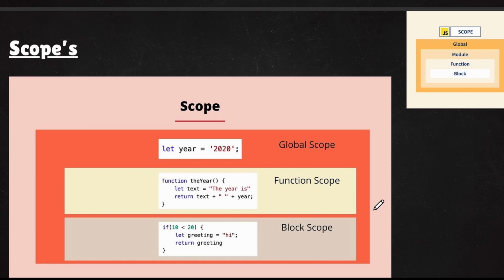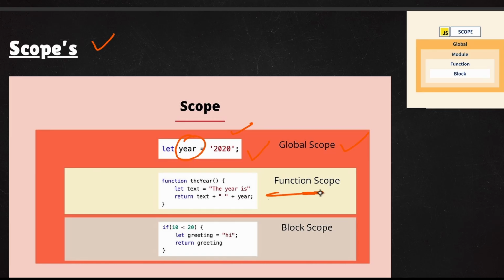Now we need to understand what is meant by scope. Scope is a very important thing that you need to understand, because sometimes you will get errors, and you might wonder why this error came. To understand the error clearly, you need to understand scope. So what is global scope, what is block scope, what is function scope. Global scope is nothing but if you write any statement in the JavaScript file, let's say let year is equal to 2020. This line you wrote is in the global scope. You can access this year variable wherever you want in the code.